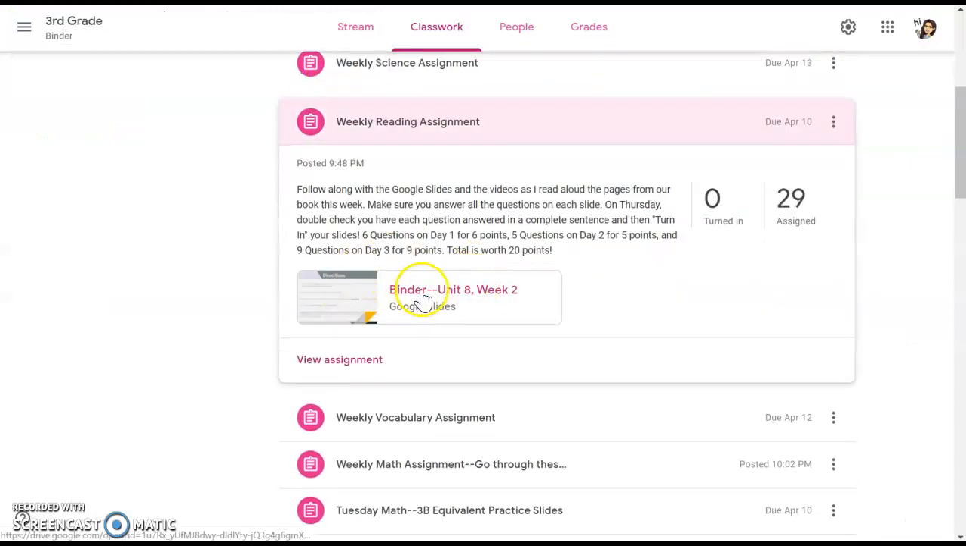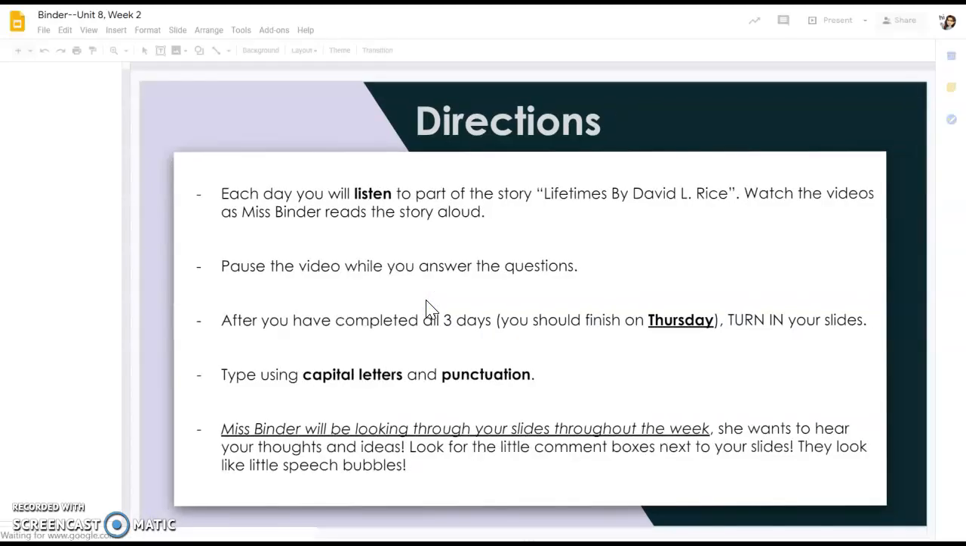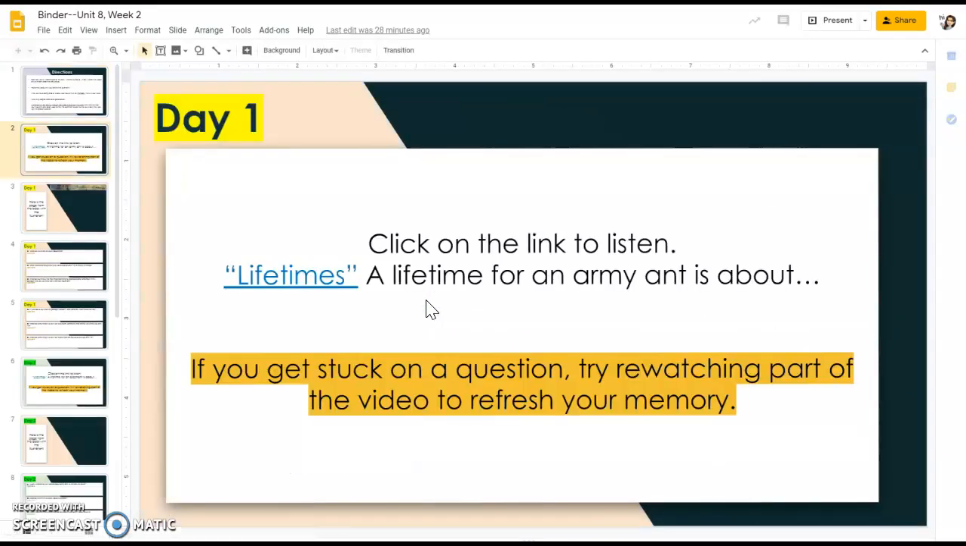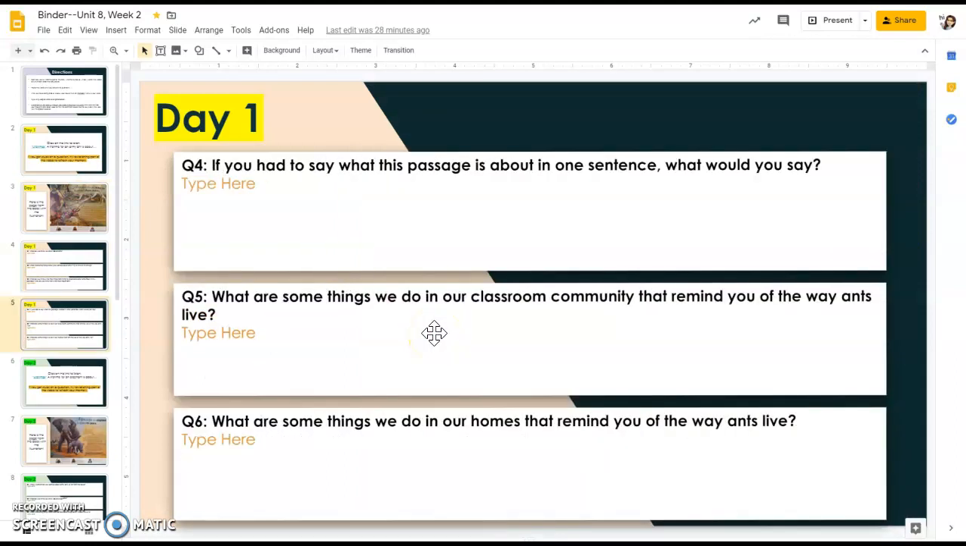Reading, follow along on the Google Slides, and then I will also link our reading log for you guys to log your minutes. I haven't done that yet. So click on the Google Slides. All right, here are your directions. Go ahead and follow along with the day one slides. So if you click here, it will bring you to a YouTube video of me reading the pages for today. Here is just a picture because I wanted you guys to be able to see the illustrations. And then here is your slides with your questions.